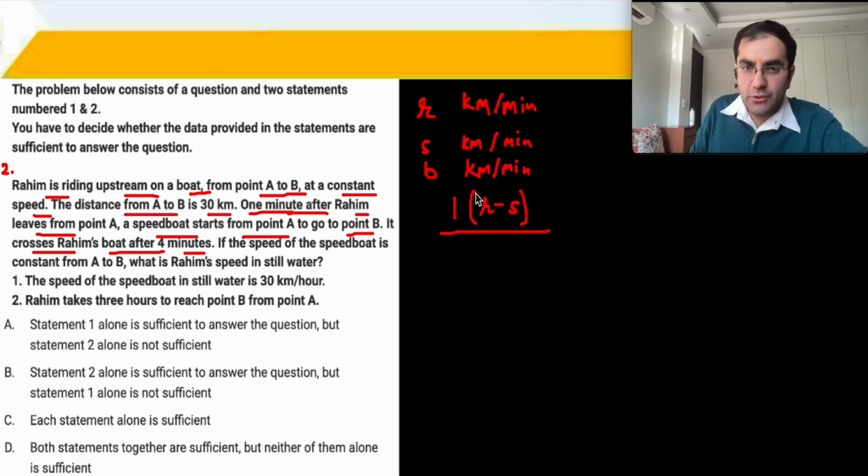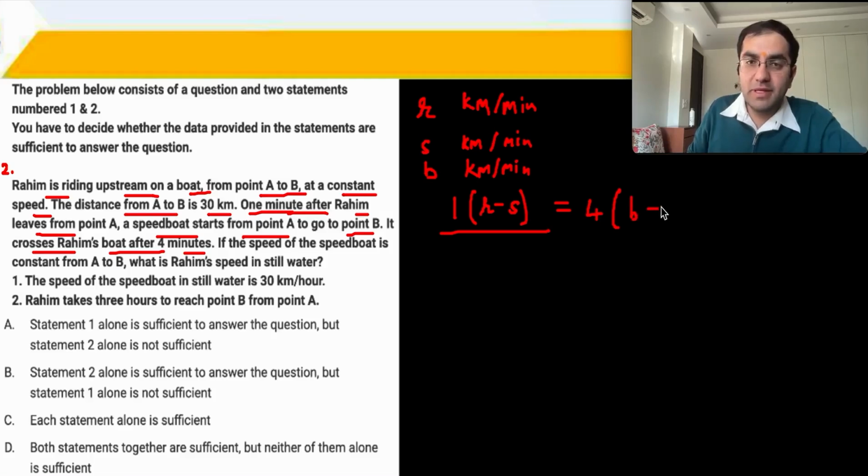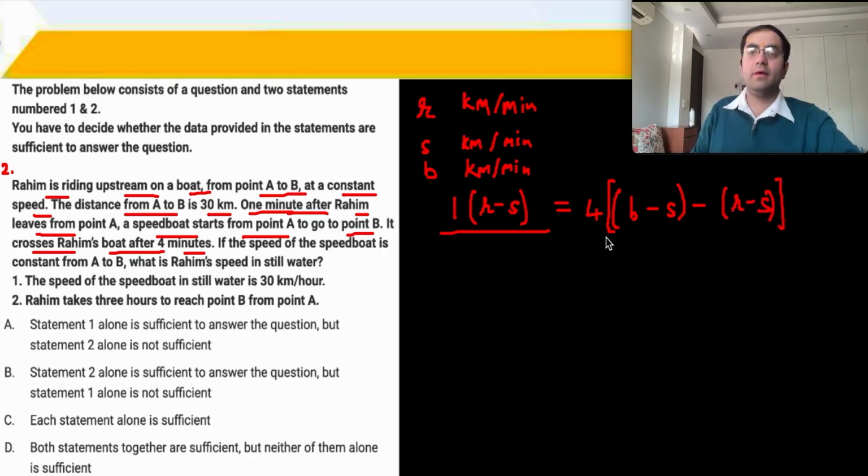So you have the total distance is equal to time into speed, 4 minutes. In 4 minutes, this person has caught up. At what speed? What is the speed of the speedboat with respect to Rahim? So speed of the speedboat will be B minus S upstream minus the speed of Rahim, which will be R minus S.